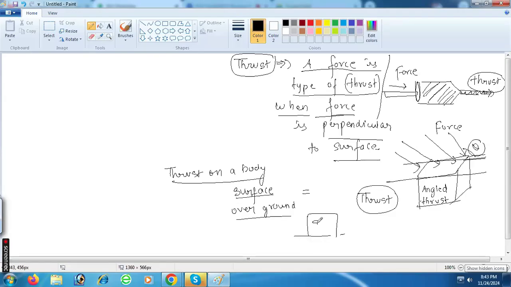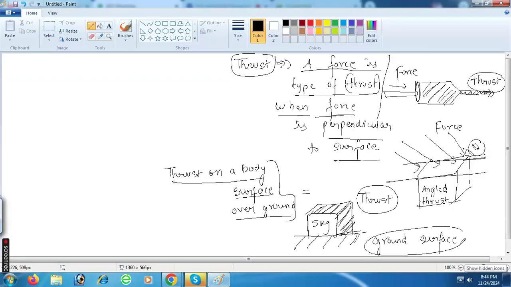Suppose we have a 5 kilogram heavy block, right? So can you tell me the thrust on a body surface over ground? This is the ground surface, right? Can you find this thrust on a body surface over ground?